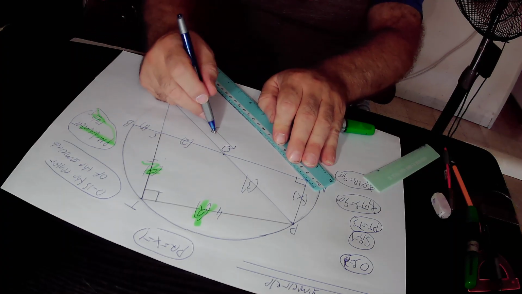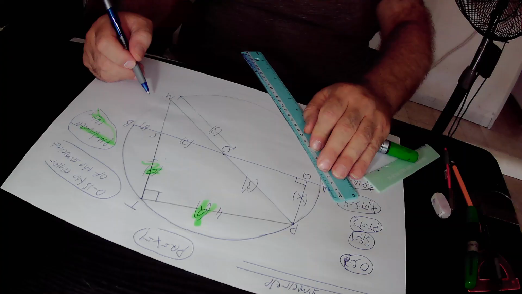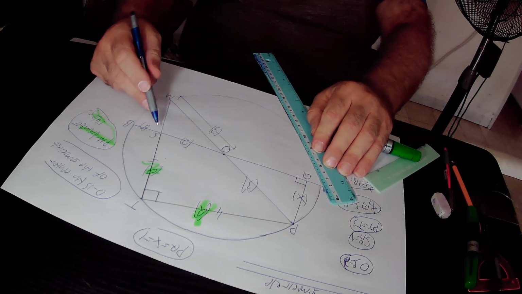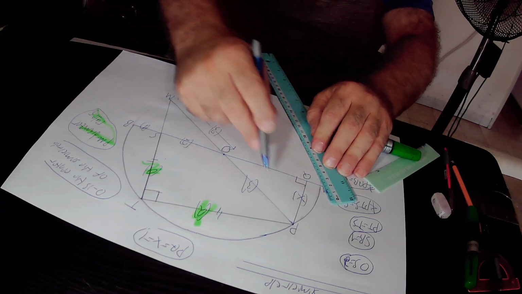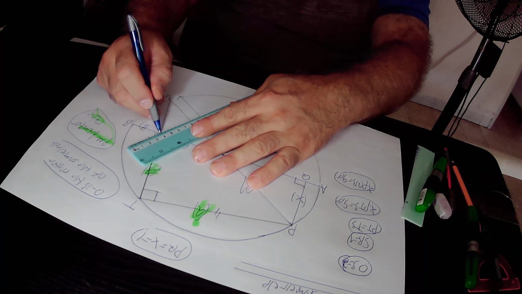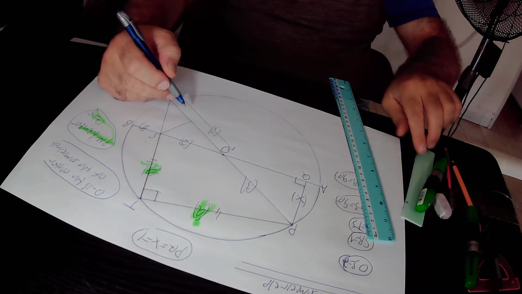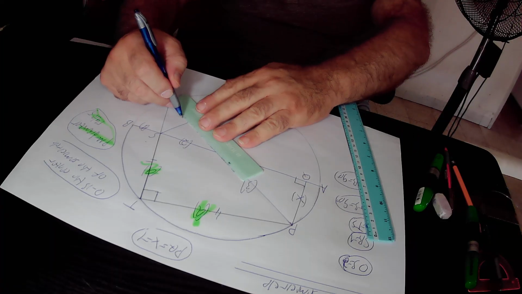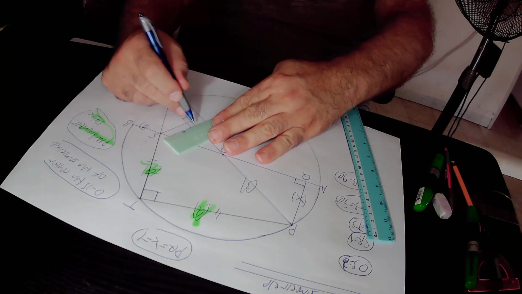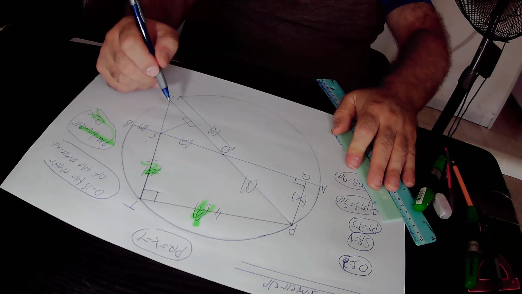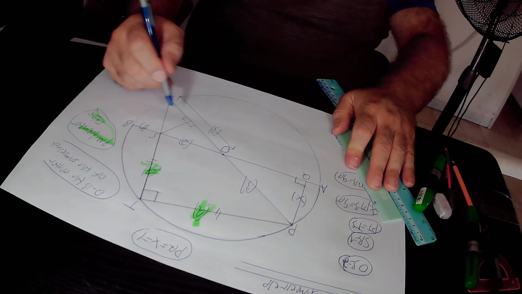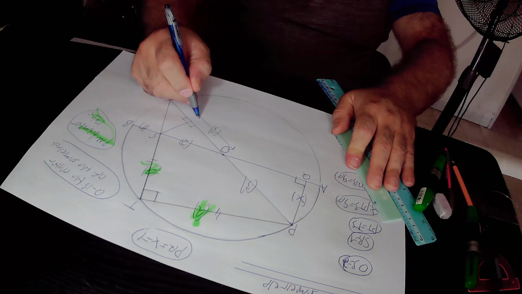In the next step, we will do a construction. That is to say, from point S, we will go perpendicular on the diameter PM. Again, from point S, we will go perpendicular on the diameter PM. So actually, this angle equals 90 degrees, and this angle also equals 90 degrees according to our construction. We will define the touching point of the perpendicular from point S and the diameter PM. This point is point N.